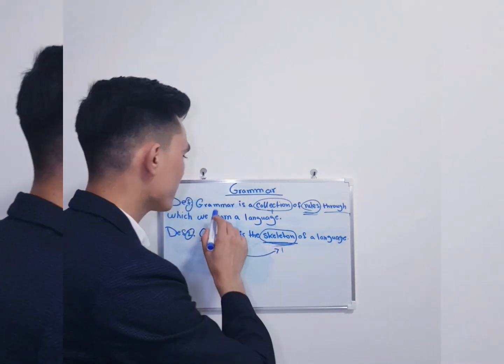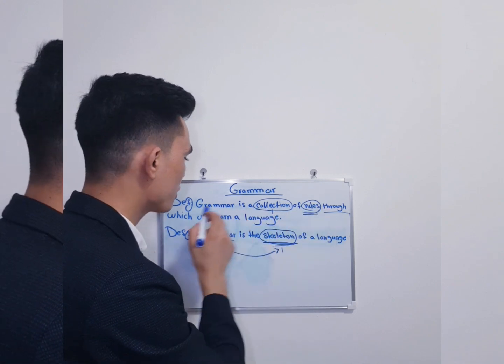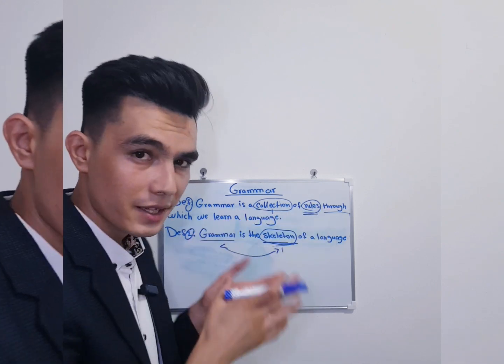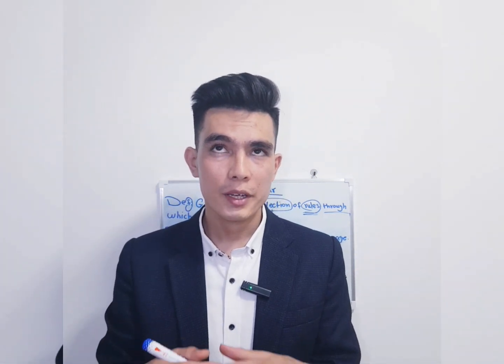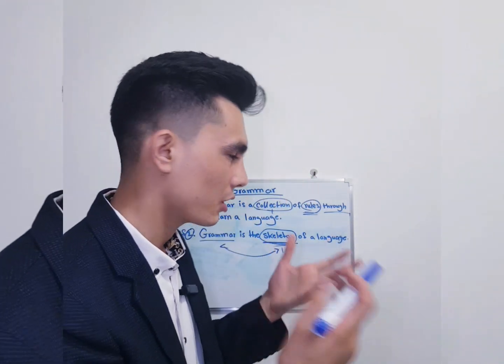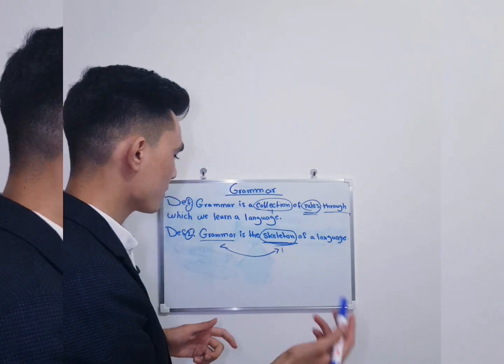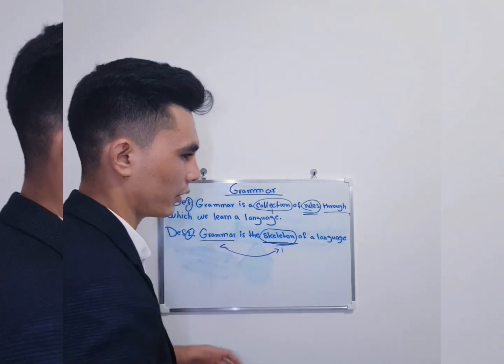So the first one is that grammar is a collection of rules through which we learn a language. This is clear, but to clarify it more, we can say that it is a collection of rules, a set of rules. We study that, learn that, and then we use that. So then we can speak the language or write, or we can use it generally. The second one is grammar is the skeleton of a language.